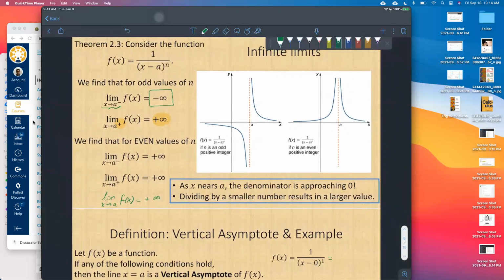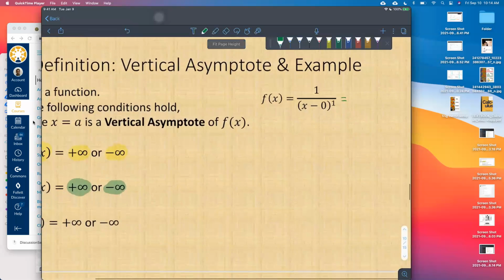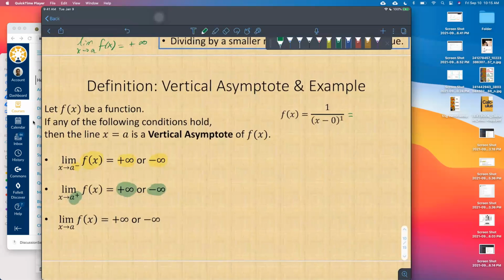That means this function will be shifted left or right 0 units. So it's centered at the y-axis. And then it's raised to the first power. So it's an odd exponent, which means that the end behavior should be one rises and the other falls. Okay. All right. So to write this more simply, I just wrote it in this form to show that it was of the form that we were talking about on the previous slide. But this is just 1 over x.